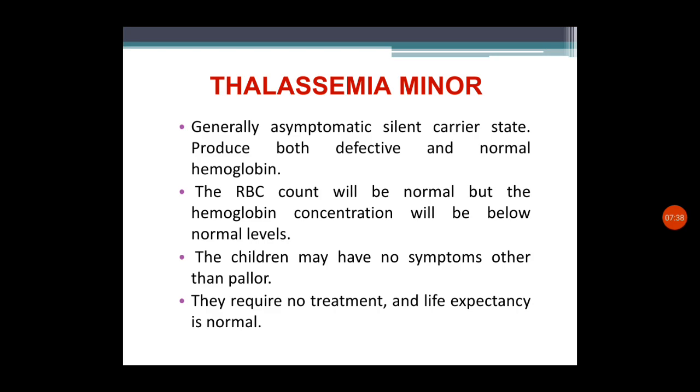The RBC count will be normal, but the hemoglobin concentration will be below normal levels. The children may have no symptoms other than pallor. There will be slight pallor, slight manifestations of anemia, and a slight amount of growth retardation. These can all be present, but there may not be significant noticeable manifestations of thalassemia. They require no treatment and life expectancy is normal. They can have a good diet and they can manage properly. There is no need of any specific treatment for thalassemia minor.